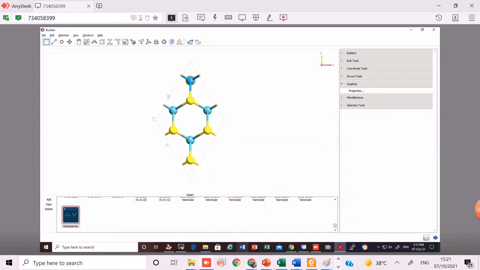And then we optimized the structure again and we studied the properties. We repeated the same procedure for different compositions of tungsten, different values of X.